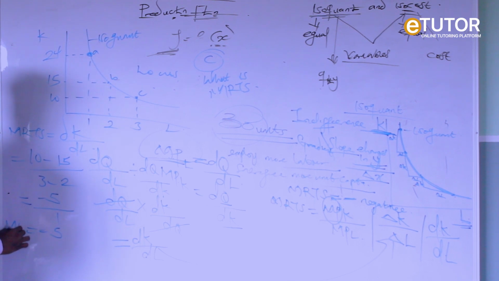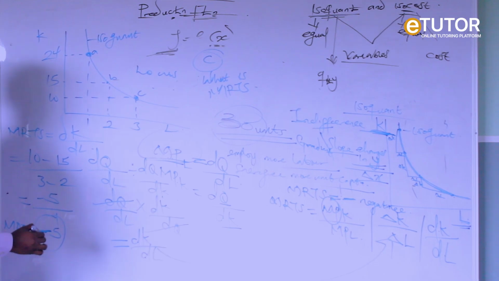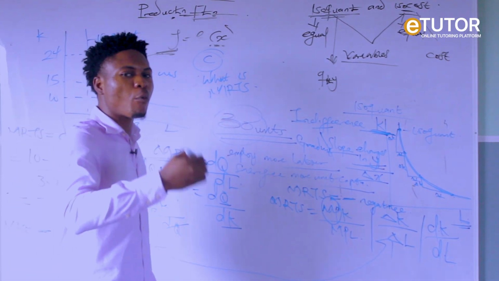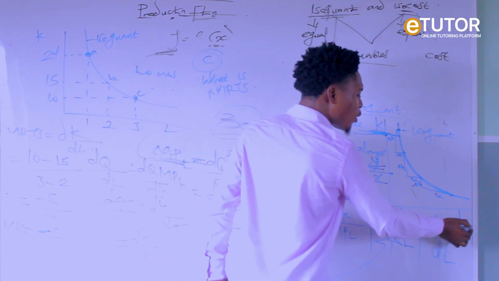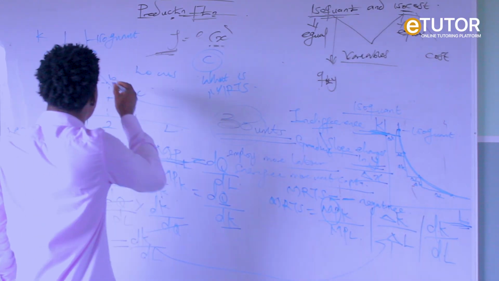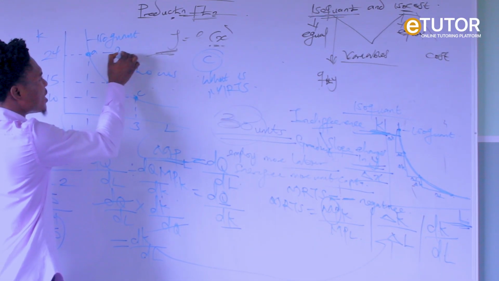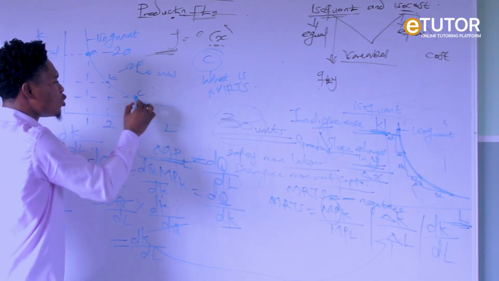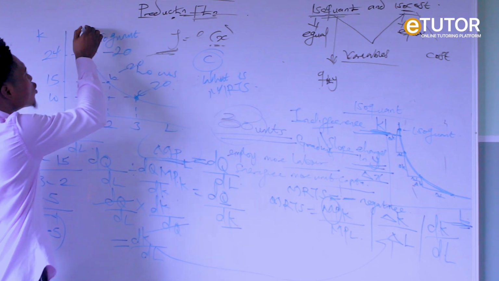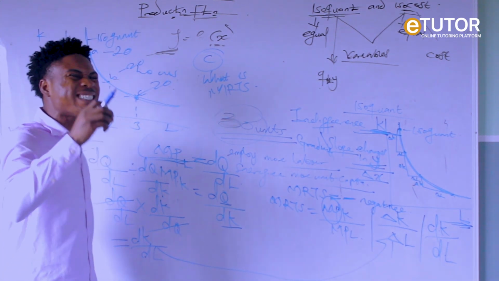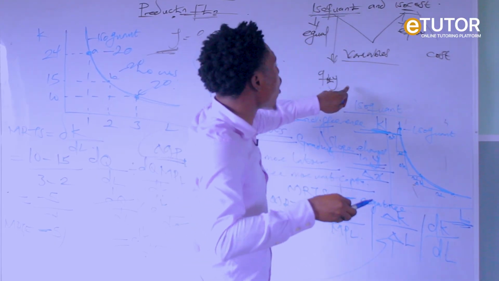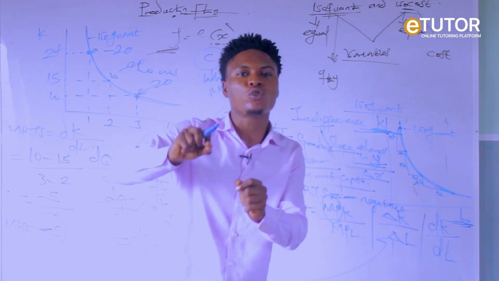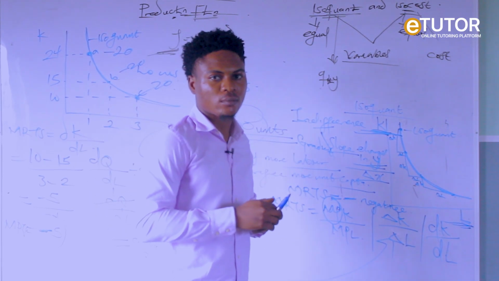Minus 5. So our MRTS at point C on the isoquant is minus 5. That's why I said the marginal rate of technical substitution must always be negative. Why? Because it shows the negative effect on capital while employing more units of what? Labor. But one thing we must note is that at A, if the producer is producing 20 units, it simply means at B is also producing 20 units, at C also produces 20 units, because the slope of the isoquant represents equal production or equal quantity. That's why we call it isoquant, equal quantity produced at different levels of labor and capital.